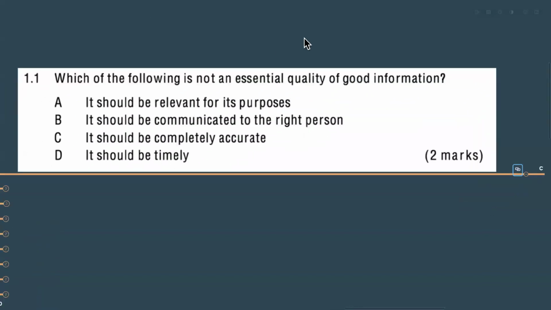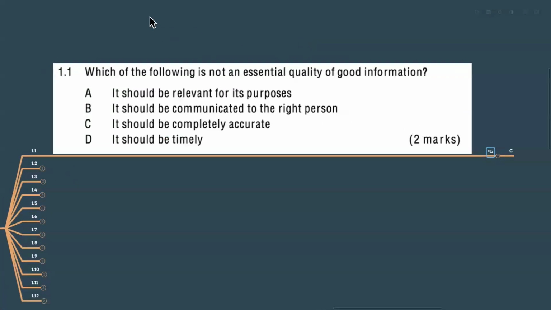Did you understand the question, guys? It might seem the same answer, but actually there is an answer. So Swati, you are correct. Aparna correct. Fazmi correct. But Nuzail, you have chosen B, right? It should be communicated to the right person. Right person means authorized person, Nuzail, right? And the other people, Subhashini correct, Arnav correct, but Abhi chose D. It should be timely. Yes, that's a good information quality, right?